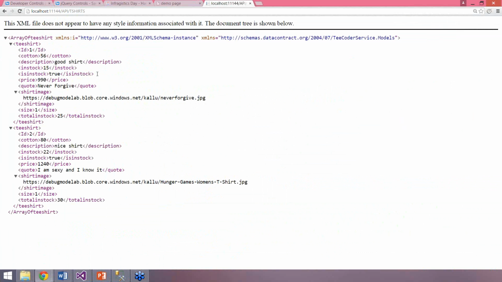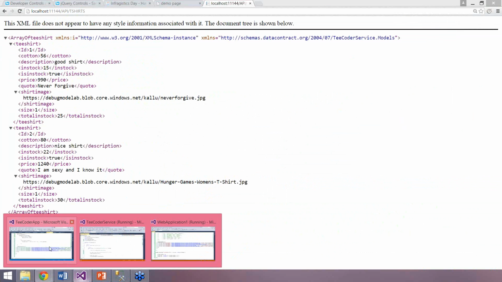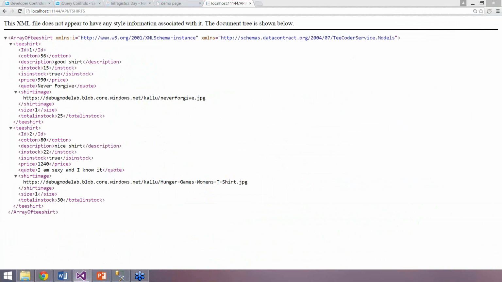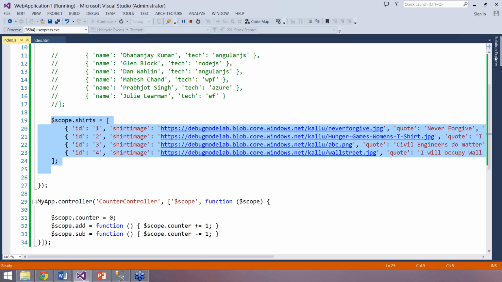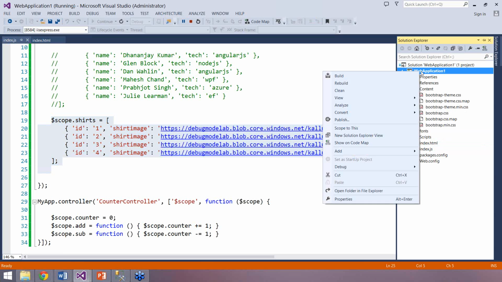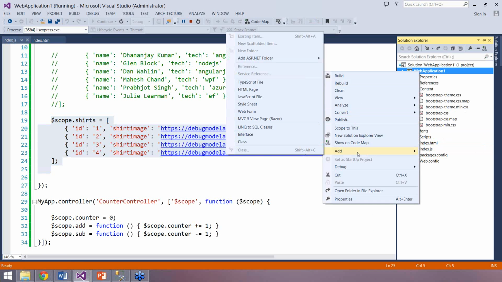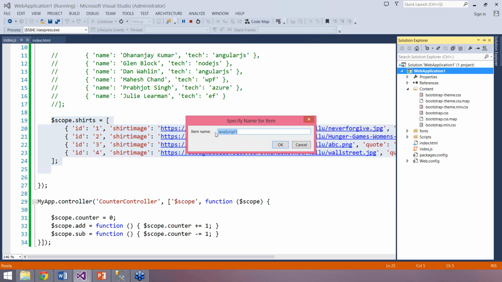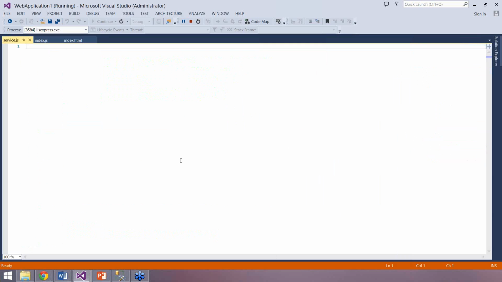To do that, we will do that in the services. What you need to do very first, go to your application. I'm sorry. In the application, first right-click and add a new JavaScript file. I'll call that, let us say, service.js. So I have created a service.js.